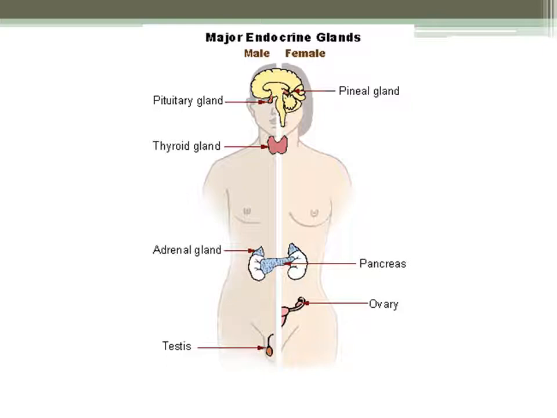We have the thyroid gland, which is found in the neck. We also have the adrenal gland, which is near and above the pancreas. In the picture, it shows it's above the pancreas. And then we have here, of course, the ovaries for the ladies, and the testes for the male. All right, so those are the major endocrine glands for both male and female.